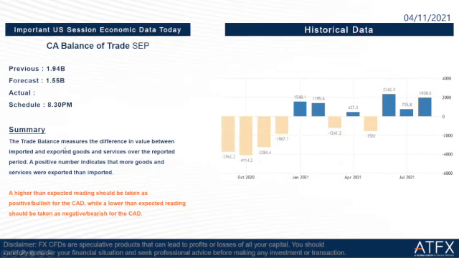And then we go to the next one, which is the Canada balance of trade September. The previous is 1.94 billion and the forecast is 1.55 billion. The schedule is the same, 8:30 again tonight. If higher than expected, the reading should be taken as positive for the CAD, while a lower than expected reading should be taken as negative for the CAD.